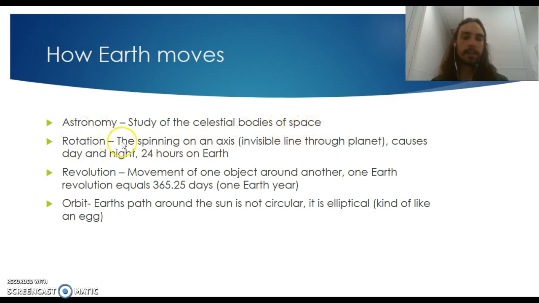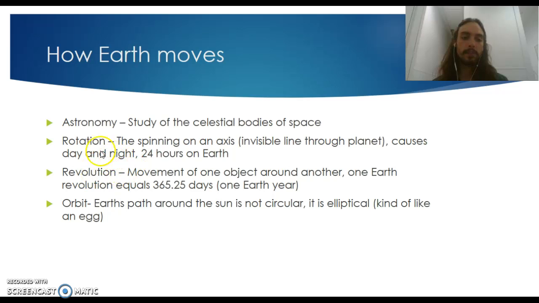So rotation is going to be the spinning of an object on its axis, and an axis is just an invisible line through that object as it's spinning. So, imagine you have a basketball spinning on your finger. If your finger would have an invisible line that went straight through that basketball and out the top of it, that would be its axis. So that's what causes day and night, and it's 24 hours on Earth. Our day and night cycle is 24 hours on Earth. And that's what we're going to use as units later on in more math.